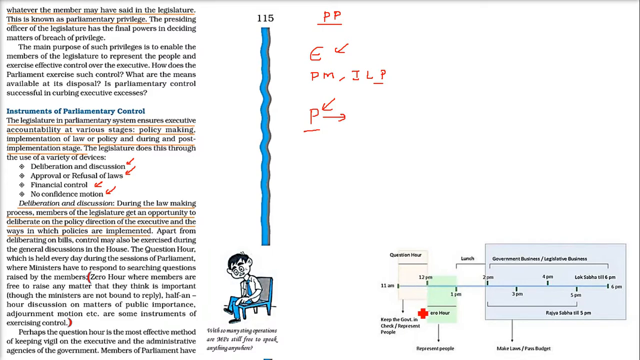So we have a zero hour here, and before that we have a question hour, which is held every day during the sessions of parliament, and the ministers have to respond to the questions asked by the members. If a member of parliament asks the minister, he has to respond. Then this zero hour is very important. Here the members of parliament raise questions related to what is going on, that is, the present situation. It is representing the people.